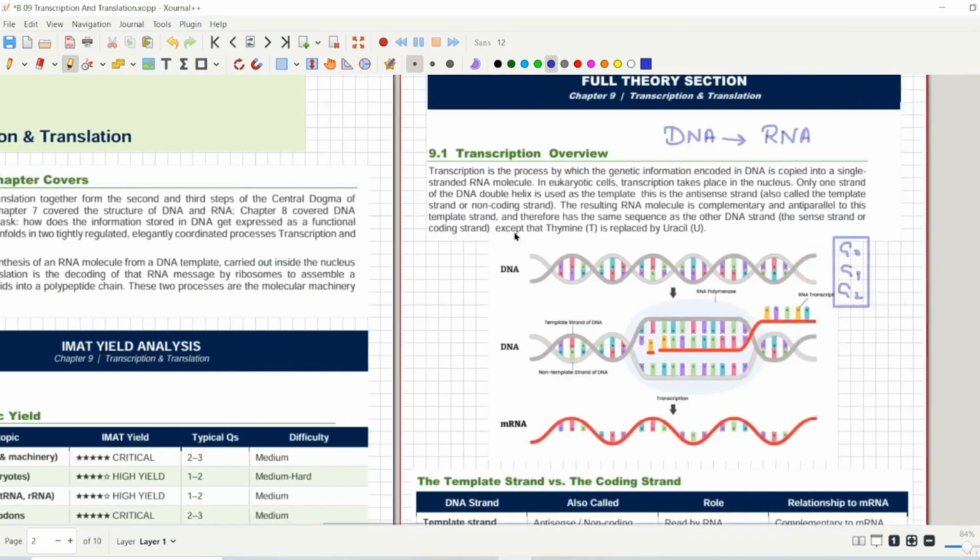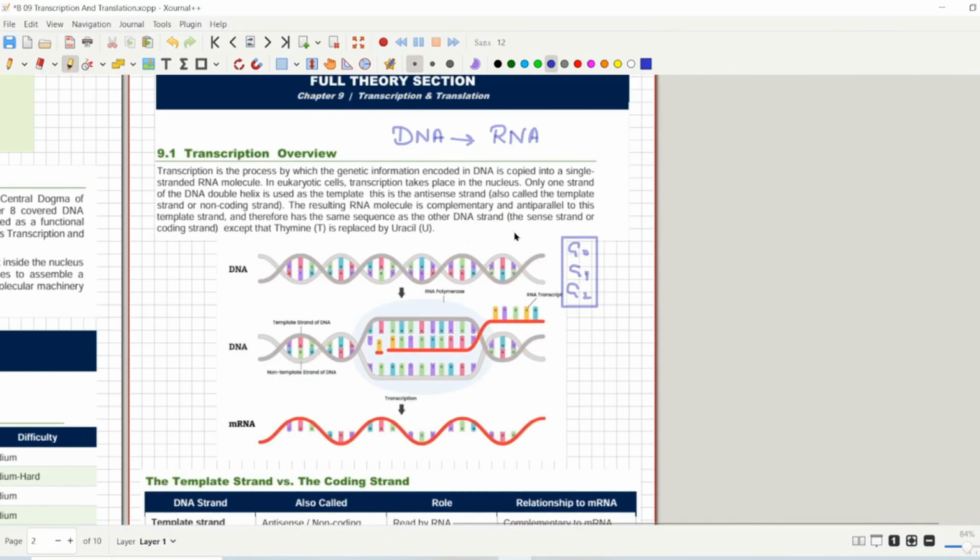So that was the overview of this lecture. You can say these are the phases, these are the enzymes.